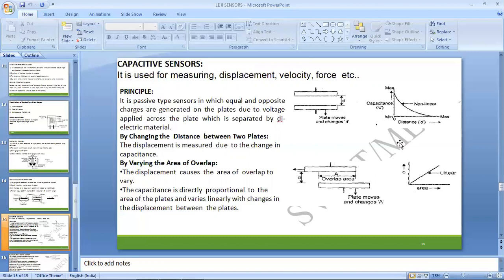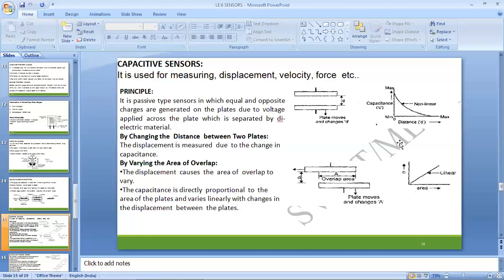The variations within the dielectric lead to changes within the metal plates where the input has commenced. Depending upon that, the distance between the two plates changes.